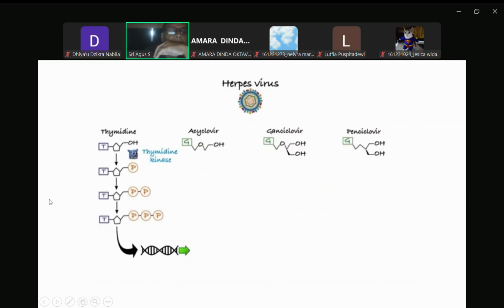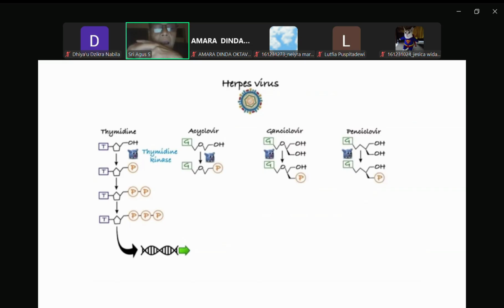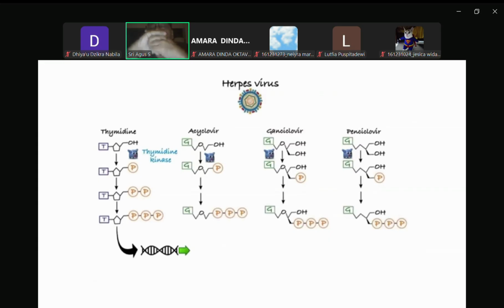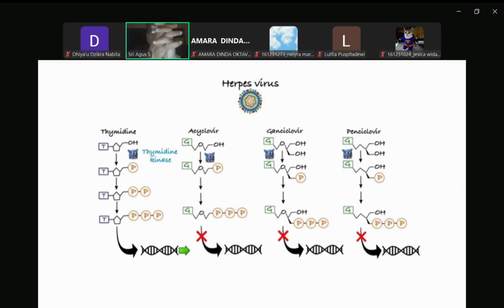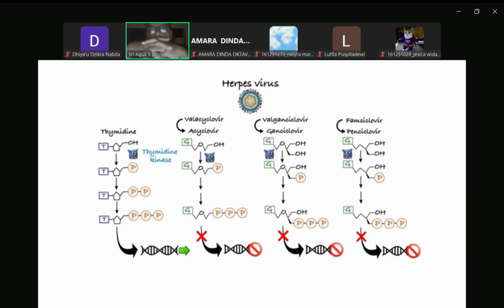Specifically, viral thymidine kinase adds a phosphate group to these drug molecules, which then allows other cellular kinases to add two more phosphate groups, thereby producing triphosphate substrates for the viral DNA polymerase enzyme. These triphosphate products then inhibit DNA polymerase by competing with natural nucleotides, or they end up being incorporated into the elongating DNA, leading to chain termination. Other anti-herpes drugs that are commonly used, such as valcyclovir, valganciclovir, and famiciclovir, are just prodrug forms of the other three designed to improve bioavailability.